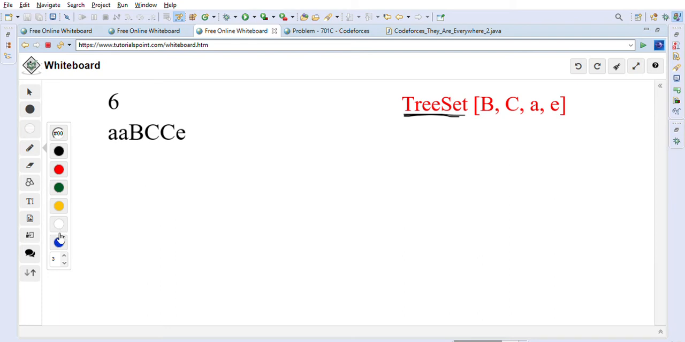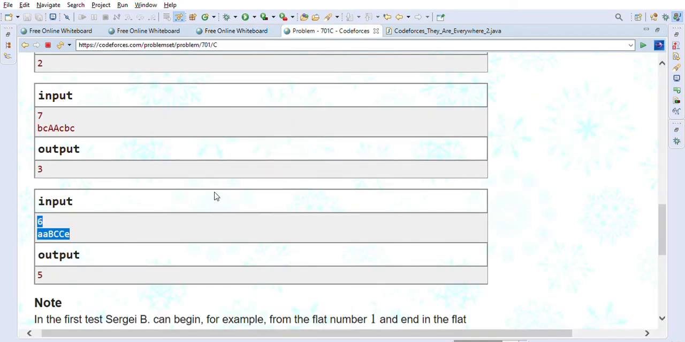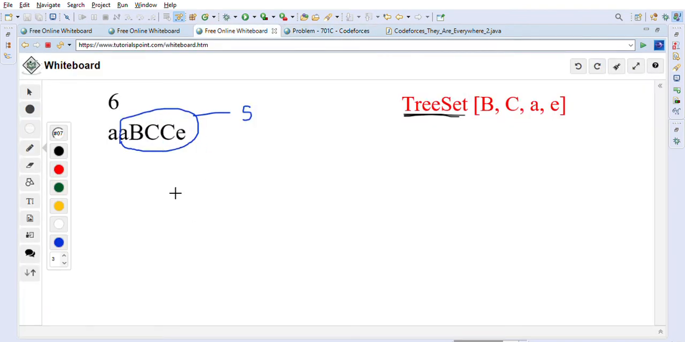If you just visually look at the string, the minimum length string which has all these 4 characters present is this string that I am highlighting. This is the string which has all 4 characters present, A, B, C and E. This is the smallest string and its length is 5, as you can count, 1 2 3 4 5. So 5 is the answer. This is the way we can visually find the smallest substring. So let's develop an algorithm to solve this problem.